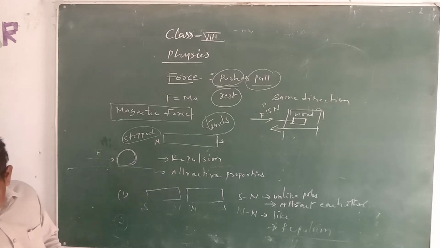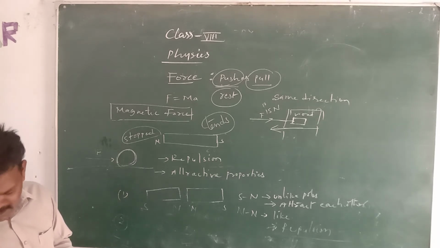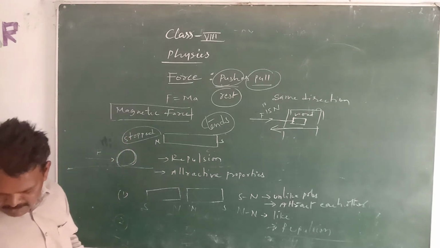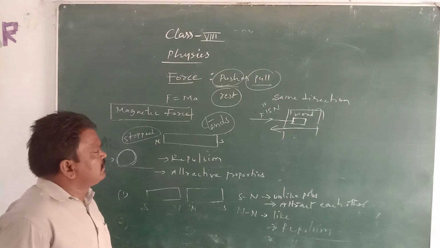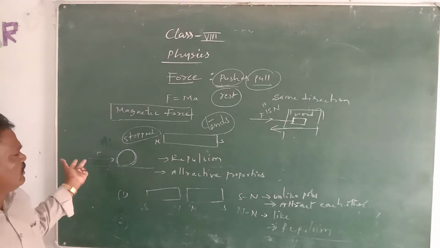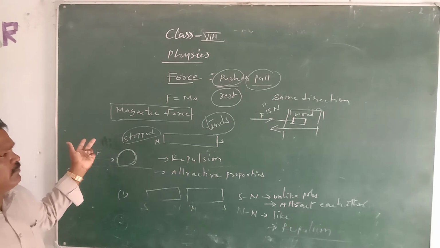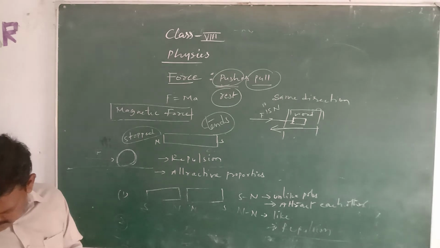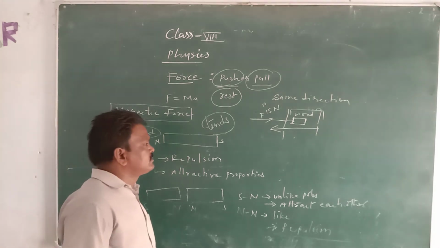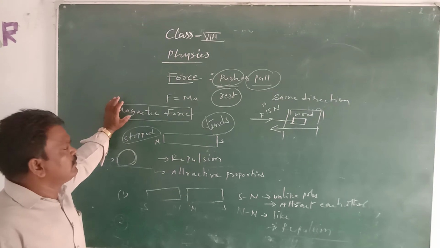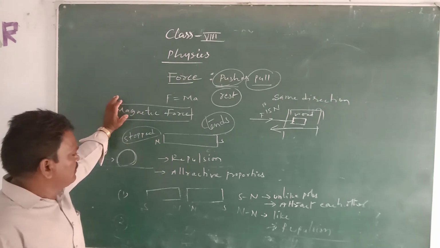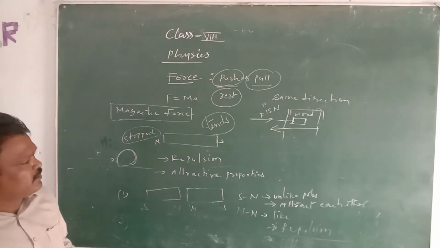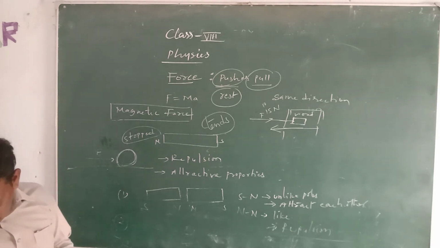And the next one is effects of force. We know already that force can change the shape of a body, make a moving object come to rest, and make a resting body move from one place to another, isn't it? And the body moves always in the same direction of the force which is applied, as we already discussed. And types of forces we can see here: contact forces and non-contact forces are there.